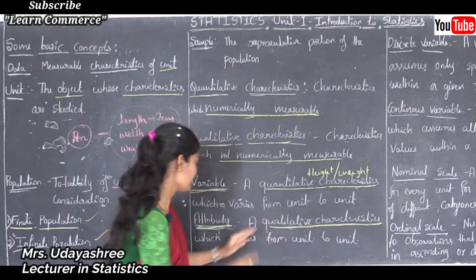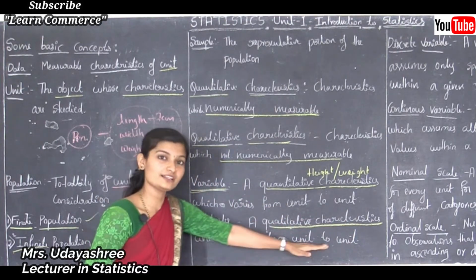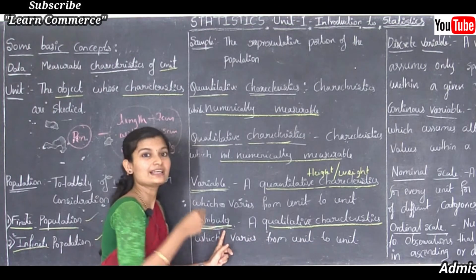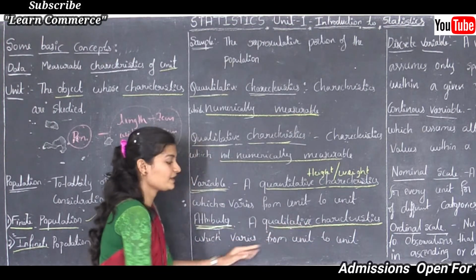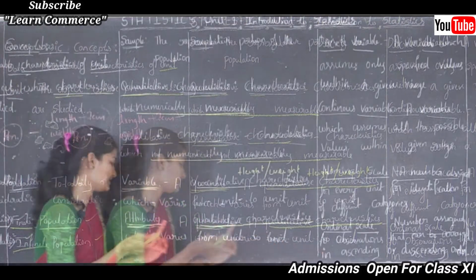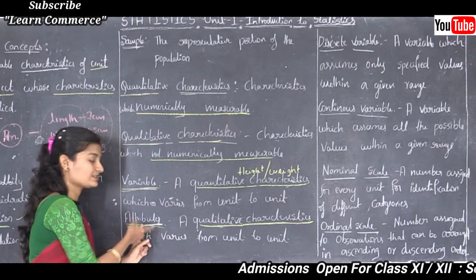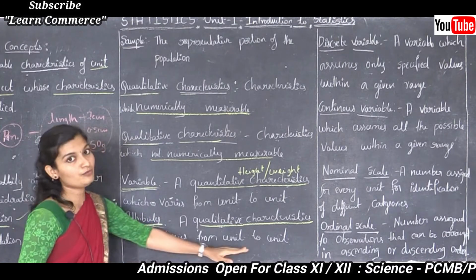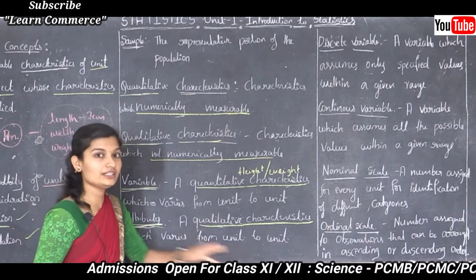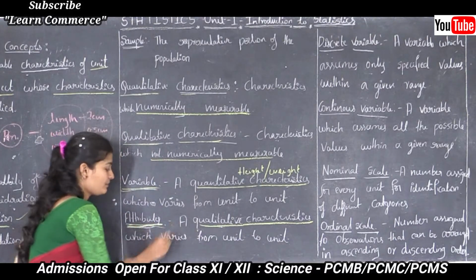Skin color varies from one person to another person, that is an attribute. Like that, intelligence may vary from one person to another person, that is an attribute. Like that, ability, taste, which vary from one unit to another unit. These are examples of attributes.